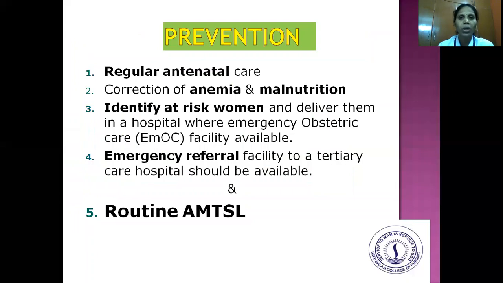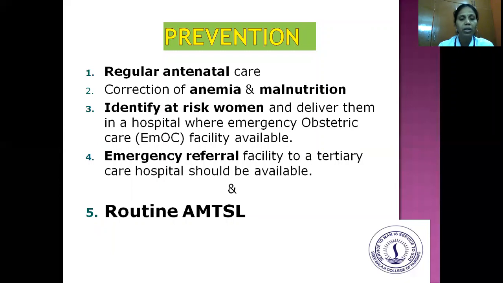Prevention. So how can we prevent the mother from getting postpartum hemorrhage? By regular antenatal care, and by correction of anemia and malnutrition, and we have to identify the at-risk women and deliver them in a hospital where emergency obstetric care, that is EMOC facilities, are available.